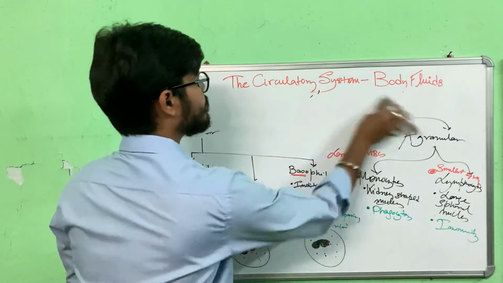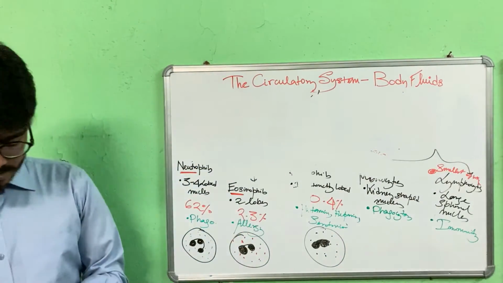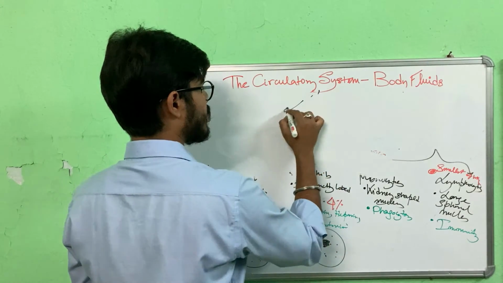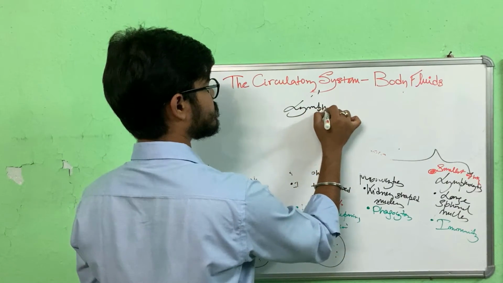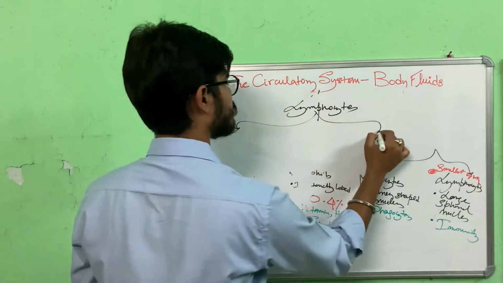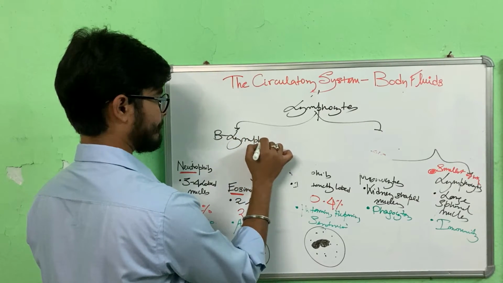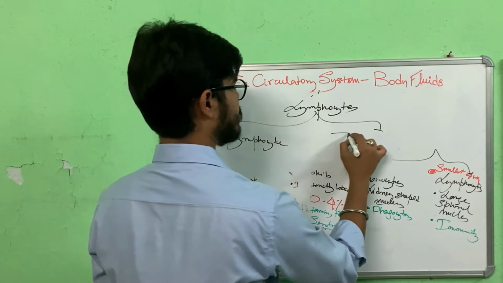Now we can also classify lymphocytes into two types: B lymphocyte and T lymphocyte.